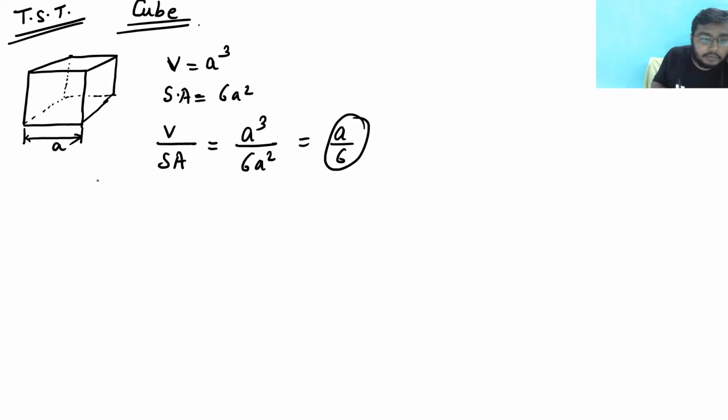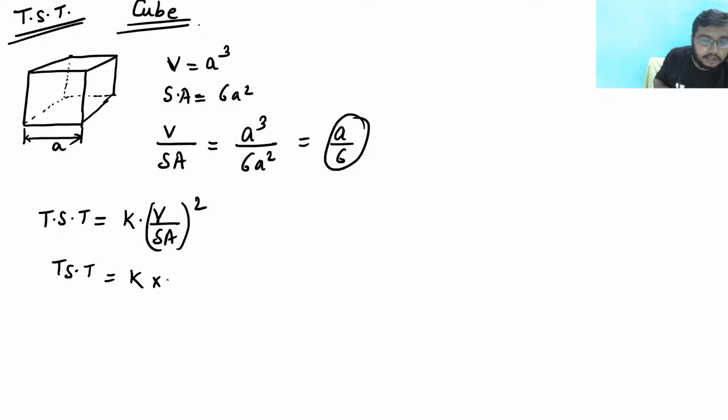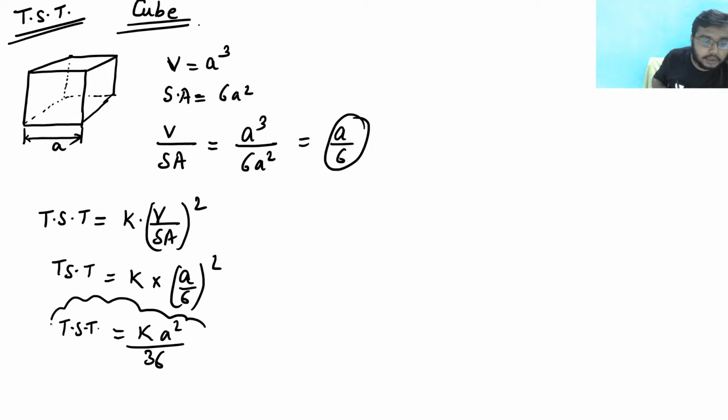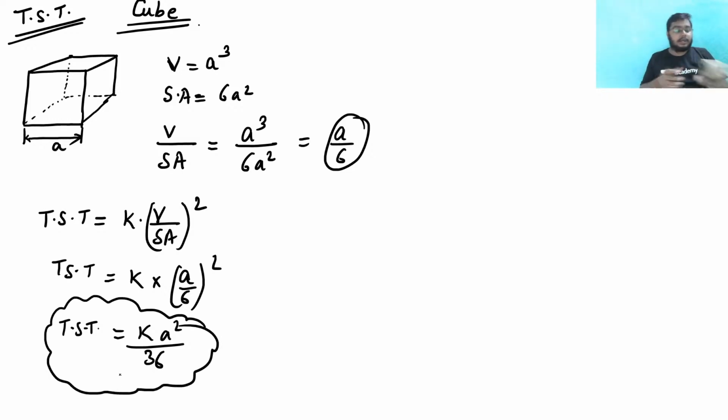So the total solidification time would be K into (V by SA) whole square, and hence the total solidification time would be K into (a by 6) whole square, which is K a square by 36. This is my total solidification time for a cube.